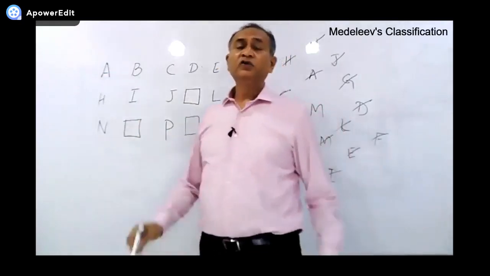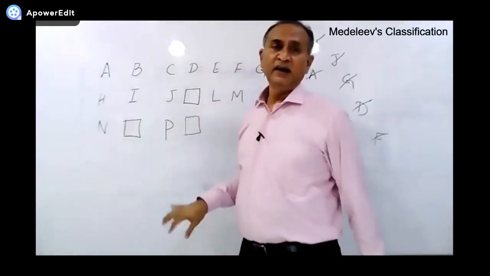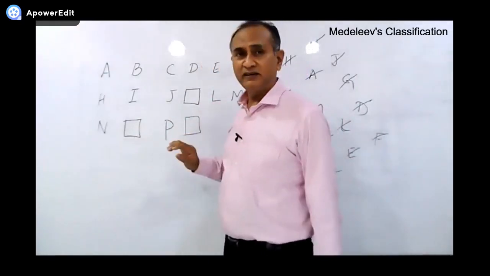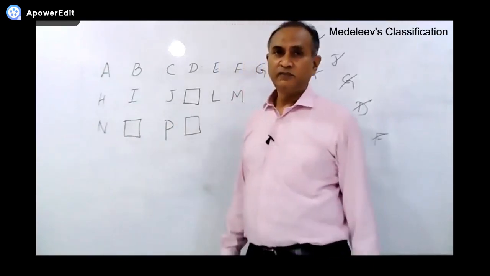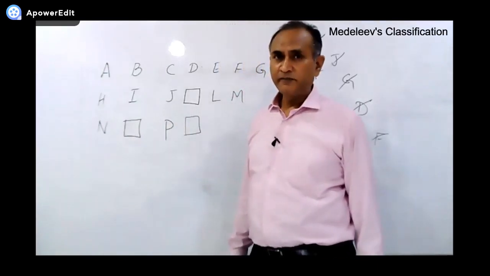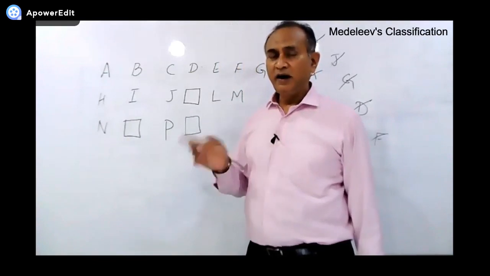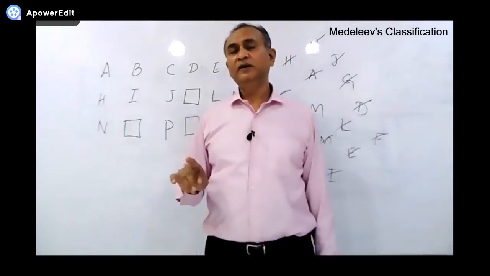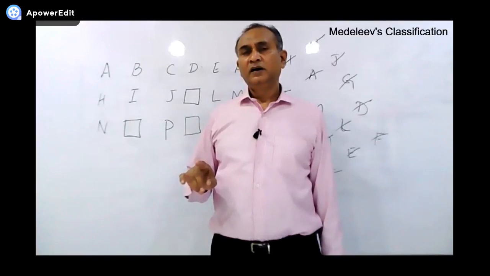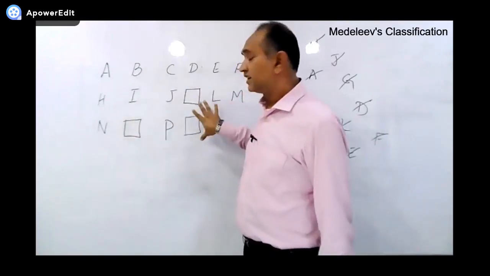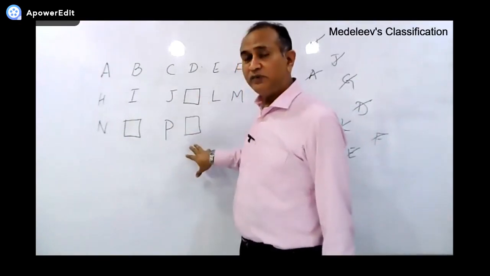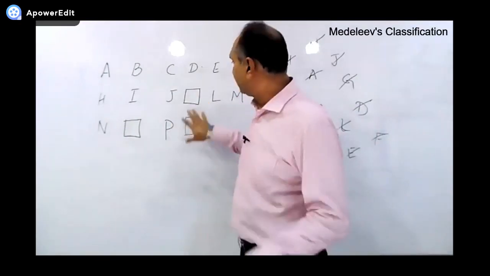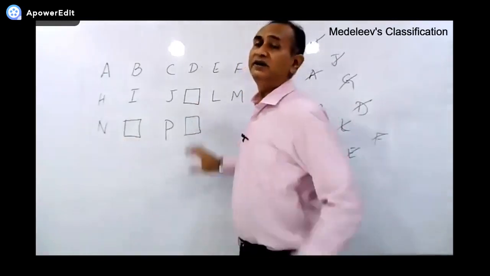He left 3 vacant places, 3 blank spaces for the elements to be discovered. I repeat, in Mendeleev's periodic table, he left certain gaps. Why? Because he assumed that here the elements would be discovered.